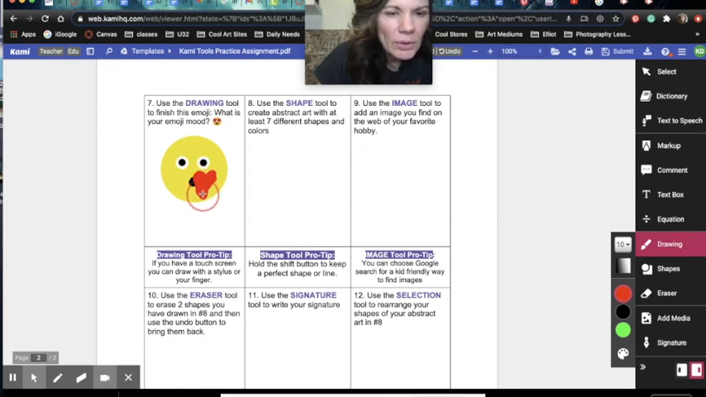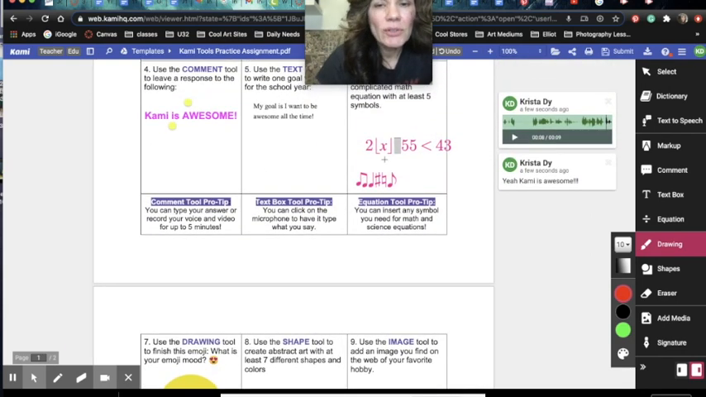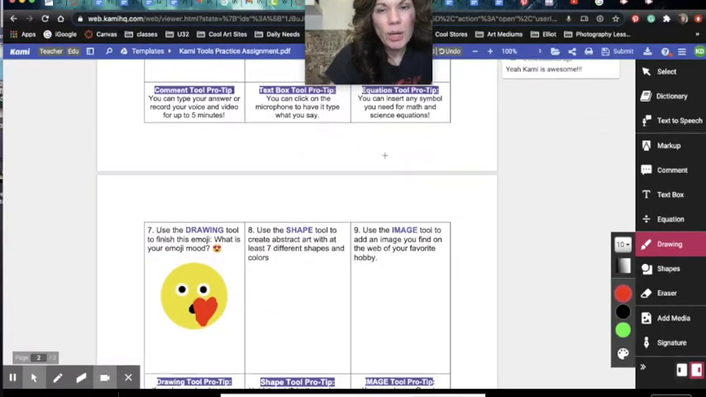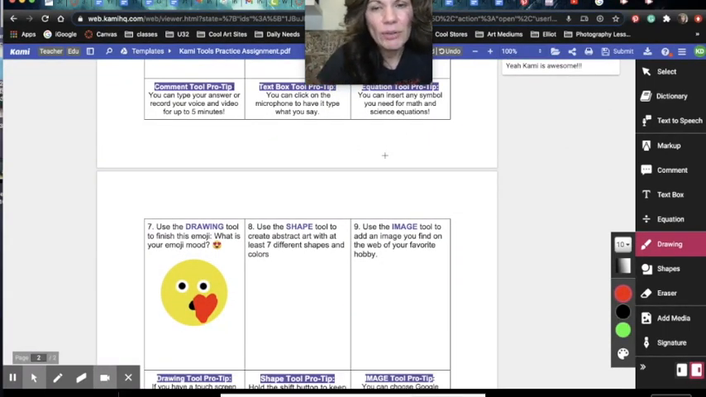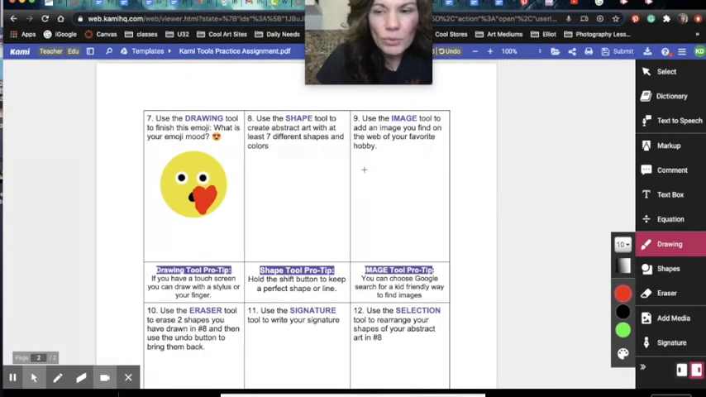The cool thing about the drawing tool is if you actually have a touch screen, or you're using this on your phone with a touch screen, you can use a stylus or your finger to draw. So going back to the math assignment, if you were doing a problem, you could just draw your answer on there if you have one of those, which is another cool thing.